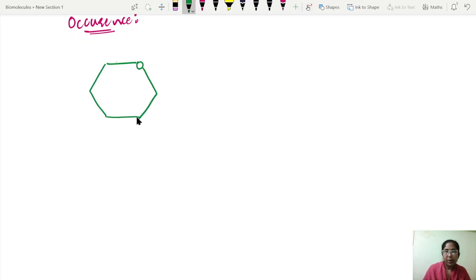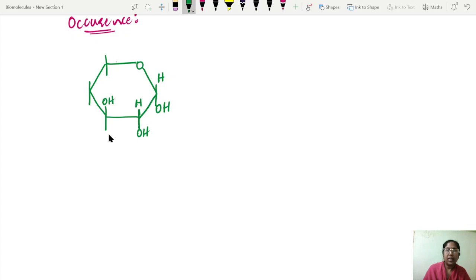Students, you have to keep in mind that sucrose is made up of alpha D glucose and beta D fructose. Here I'm first writing the structure of alpha D glucose. Because it is in the alpha form, here it will be HOH. Here it is HOH.